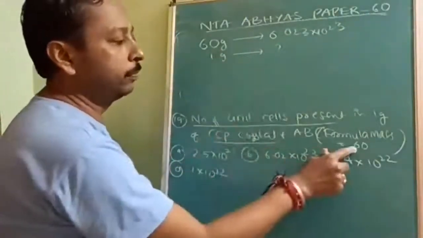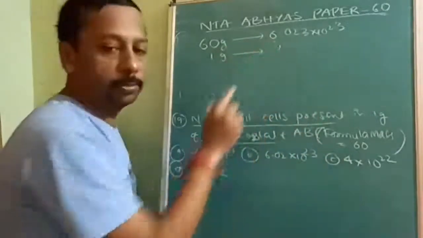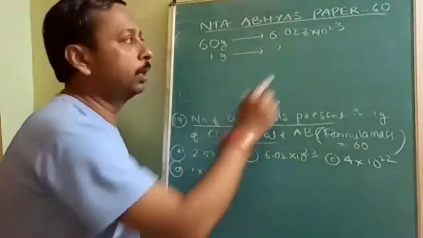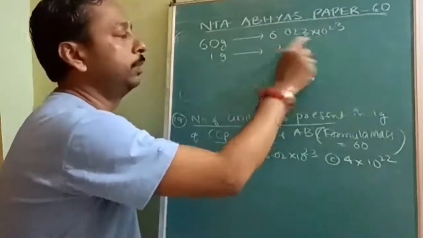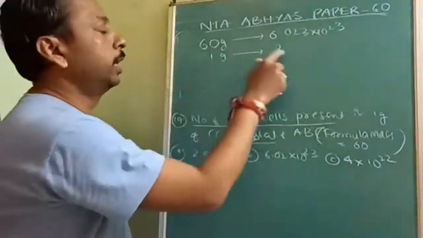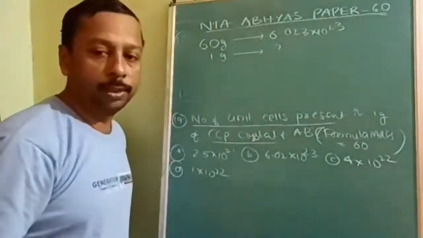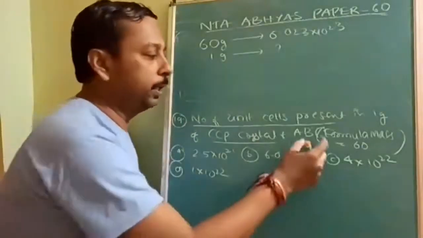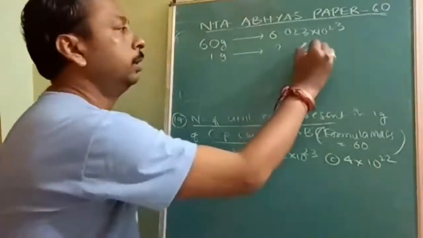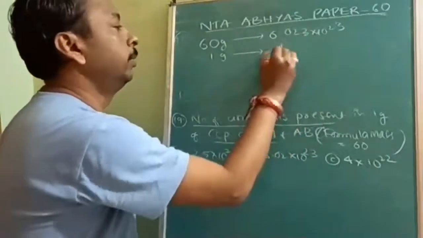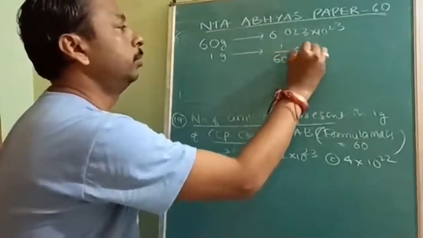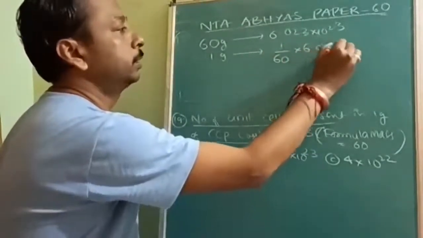60 gram is the formula mass. 60 grams will contain 1 mole of formula units, these many formula units. So 1 gram equal to how many formula units? How many AB will be there? Number of AB will be 1 by 60 into 6 times 10 to the power 23, we can take the same as 6 for easiness.